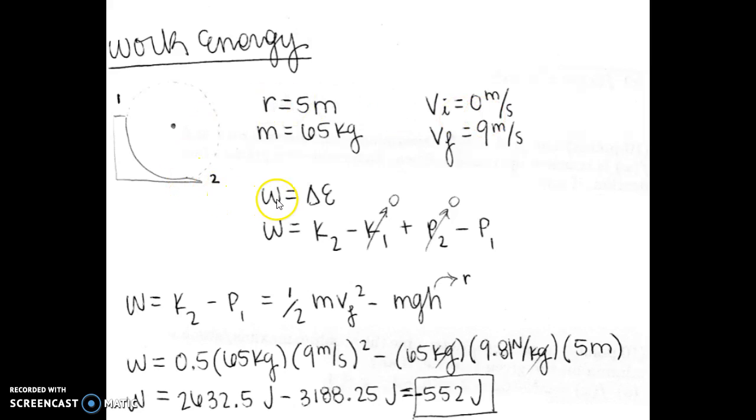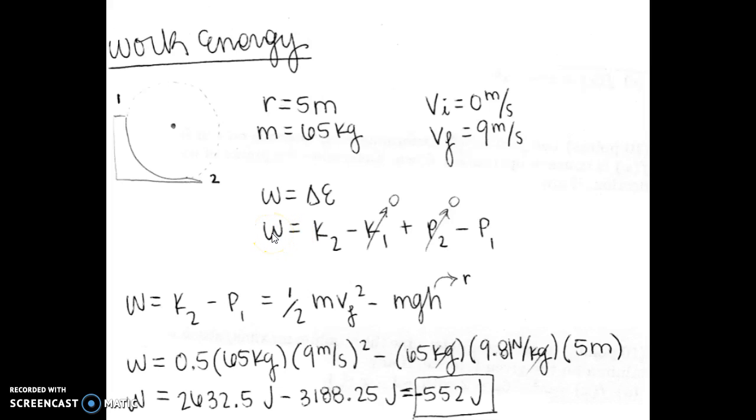So what we know is that for work-energy, work is equal to the change in energy in a situation. We can elaborate by saying work is equal to the change in kinetic energy plus the change in potential energy. And even further, the final kinetic energy minus the initial kinetic energy, plus the final potential energy minus the initial potential energy, is equal to the total work done.